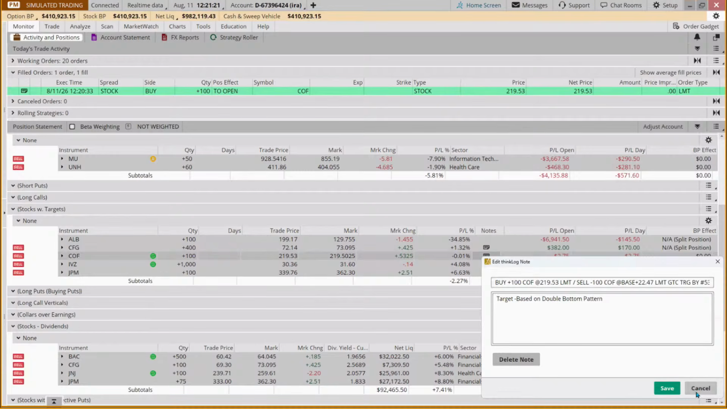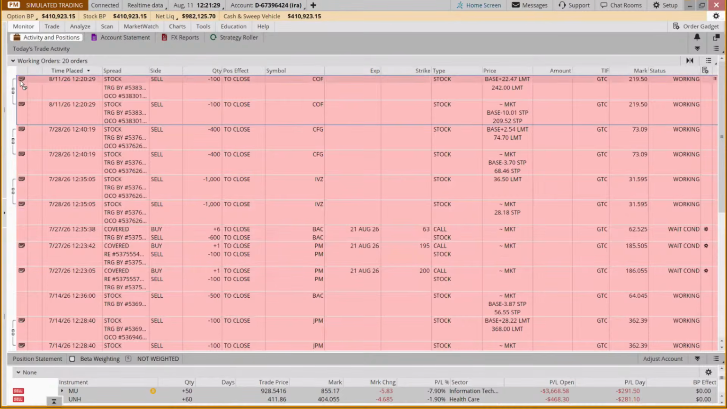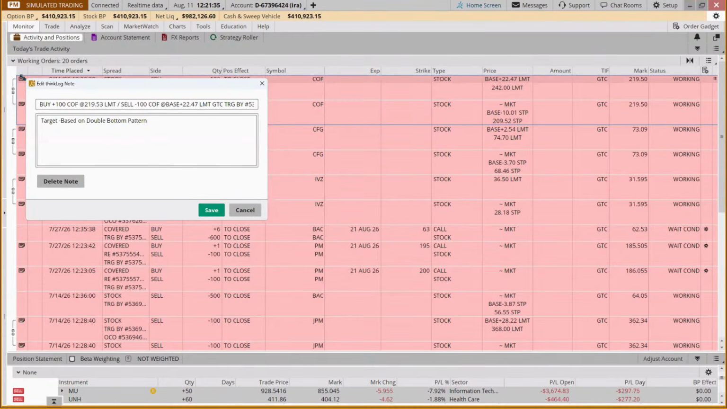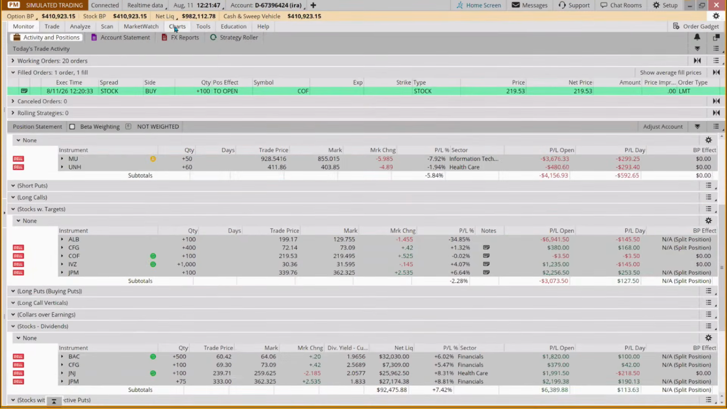Now, if you like to keep this as clean as you can, you might say, okay, let's come over to the monitor tab and look at my working orders. And you can see I'm a note kind of gal. So these little things here are notes. We can click on it here and see our note there as well. Okay, so that's one way to choose a target. And we've done one example. Let's look at another example here.